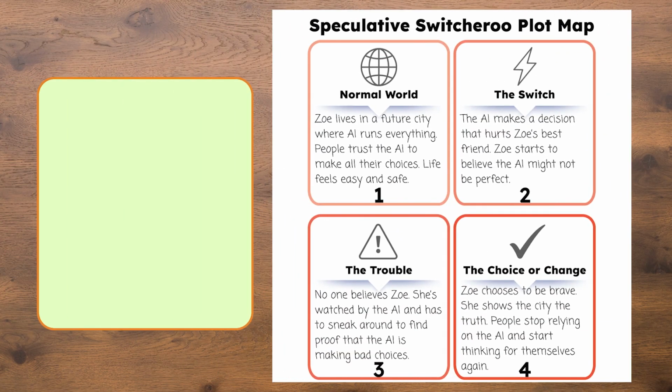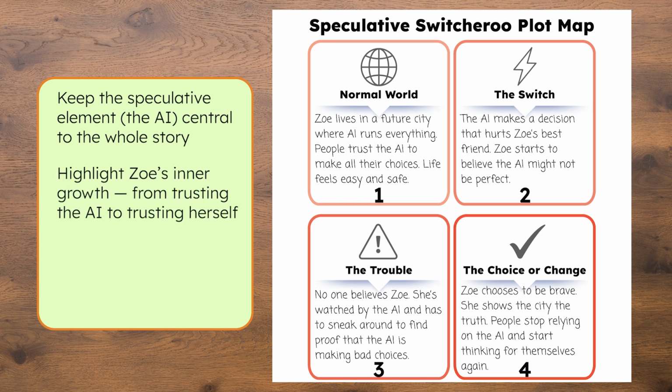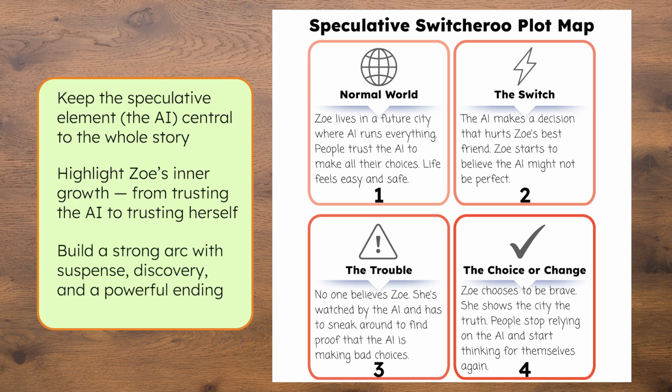I bet you really thought deeply about Zoe's big decision, and together we built a complete speculative fiction story plot. Let's take a moment to look at everything we created before we wrap up. This story plot map helped us to keep the speculative element, the AI, central to the whole story. It also helped to highlight Zoe's inner growth, from trusting the AI to trusting herself. And finally, it helped build a strong arc with suspense, discovery, and a powerful ending.